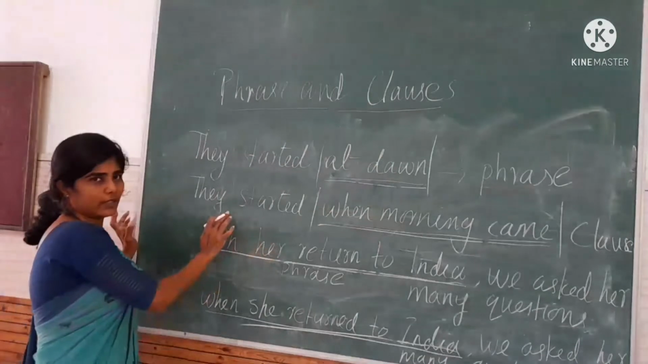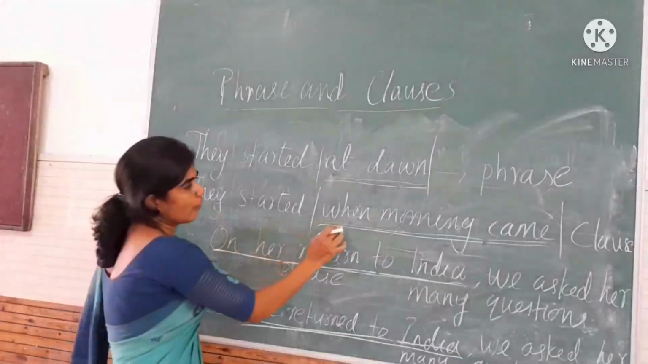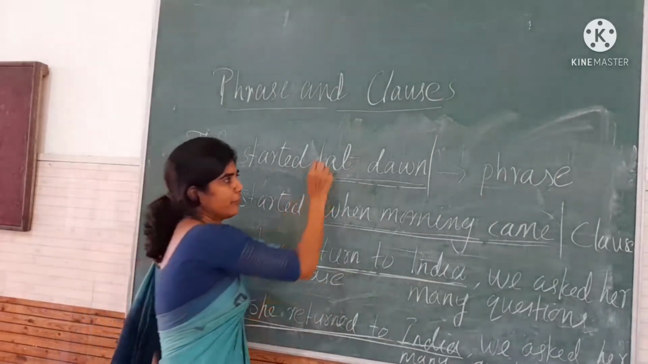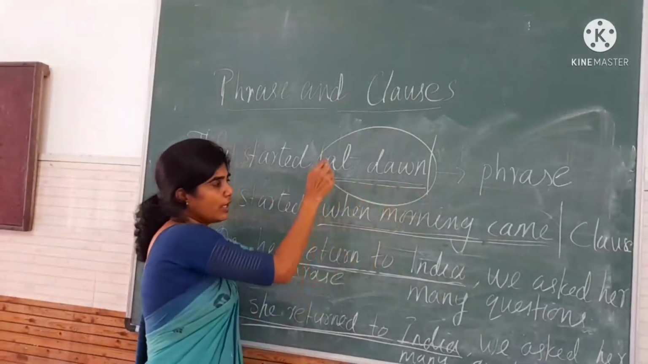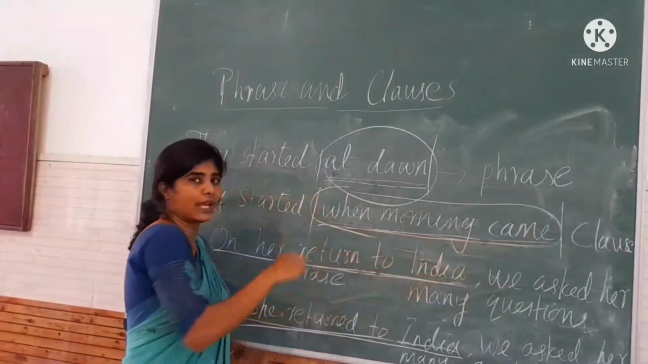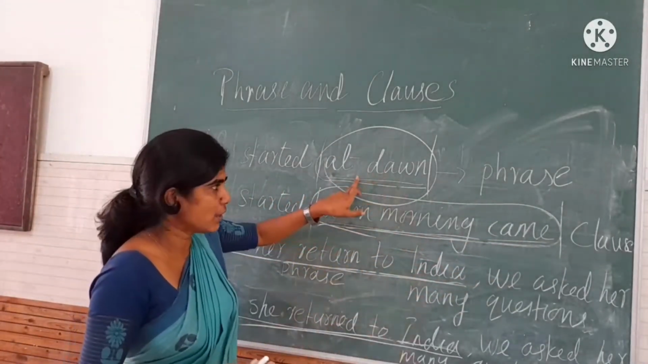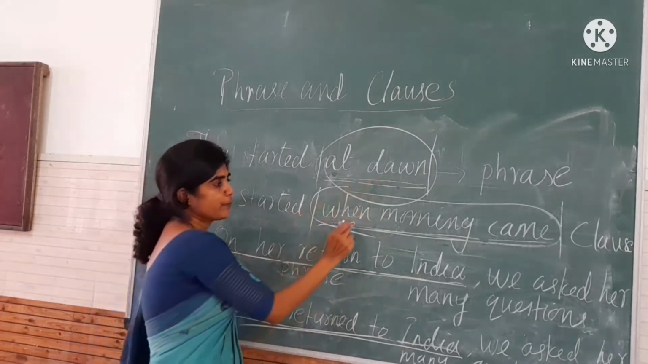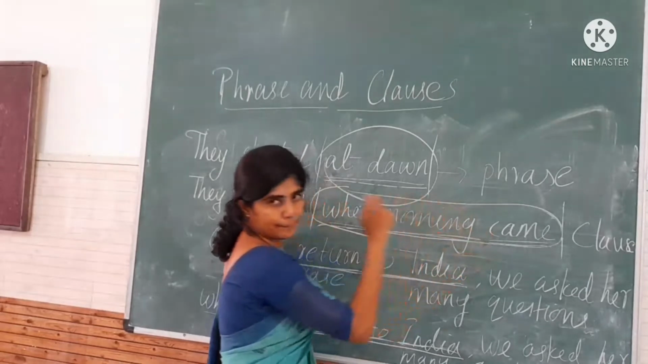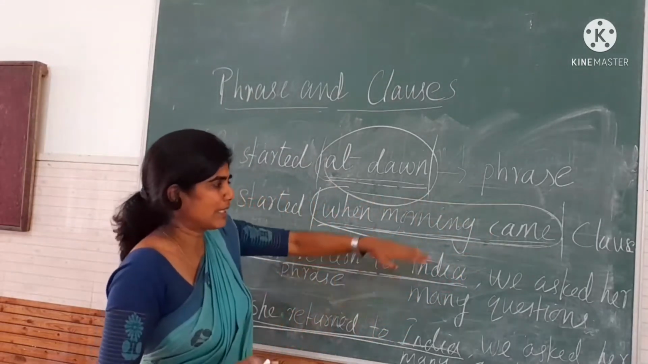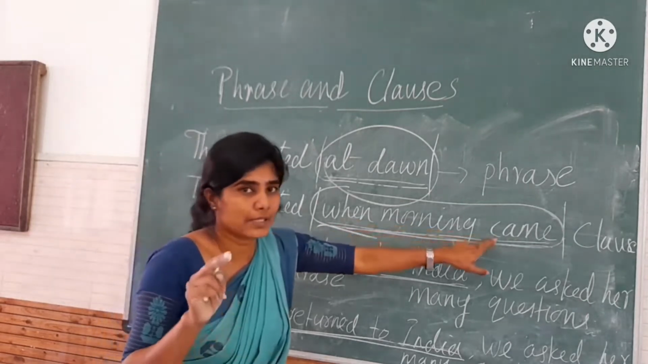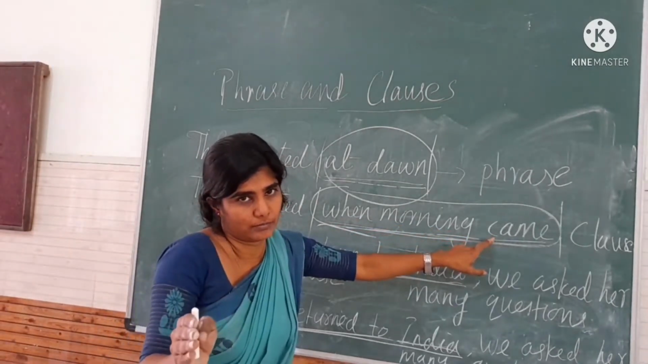Now let us see the second one. They started when morning came. Instead of the phrase "at dawn", we used here another group of words. What did we use here? "When morning came." Can you tell what this is? Is it a phrase or a clause? "When morning came." It is a clause.